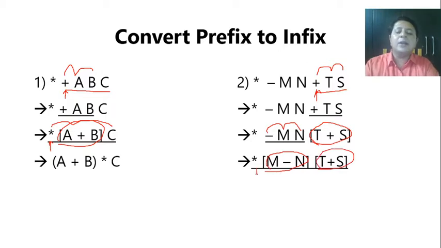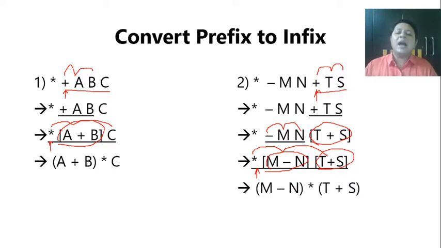And the next operator is multiplication. What is multiplication going to work on? M minus N and T plus S. Now you can see a very good abnormality. Multiplication is happening after addition and subtraction. That's only possible if your addition as well as subtraction is in bracket. That's the reason this will be the answer: (M minus N) into (T plus S). Both of them individually should be in bracket, and if they are not, you will not be getting the required prefix as you had in the question.